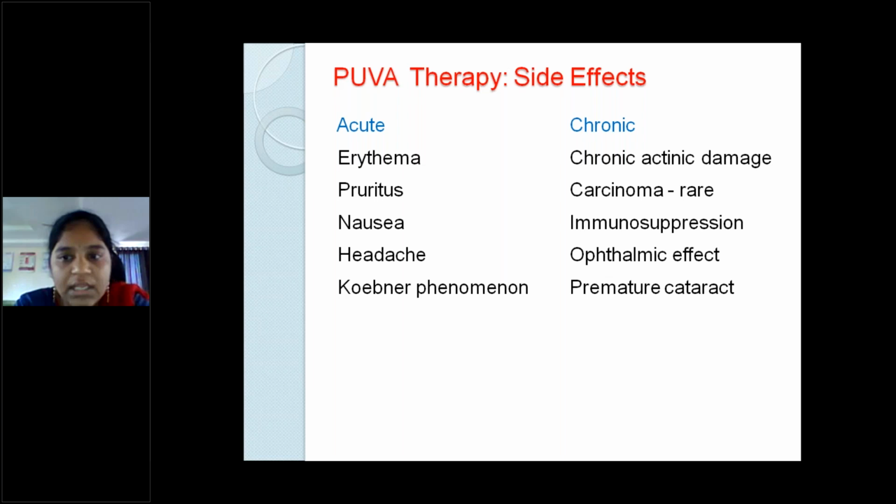Chronic side effects include chronic actinic radiation damage, and carcinoma can be seen, but very rarely. Immunosuppression and premature cataract are also there, an ophthalmic disadvantage which you don't want in your patient.